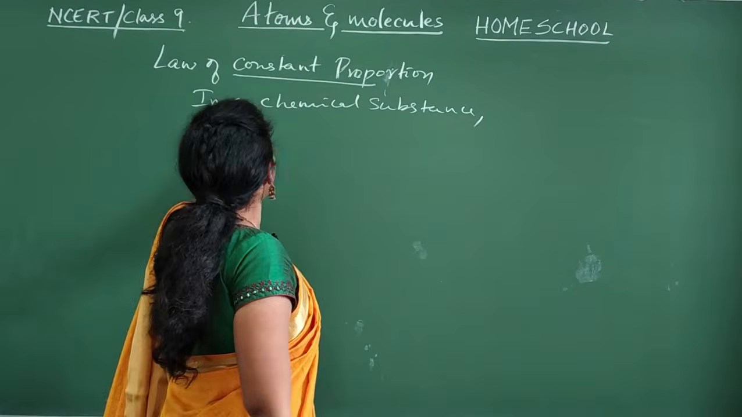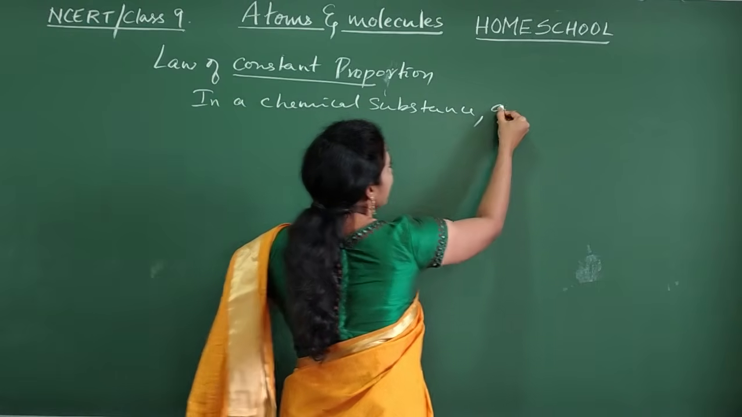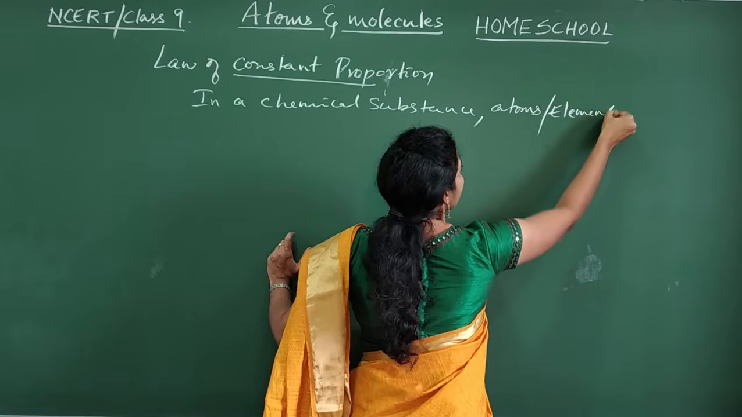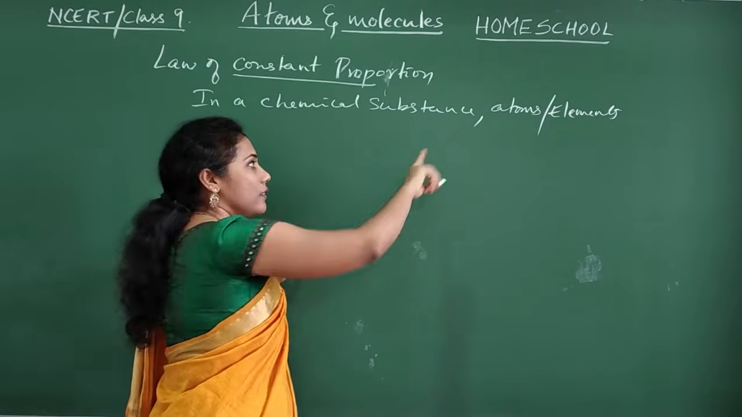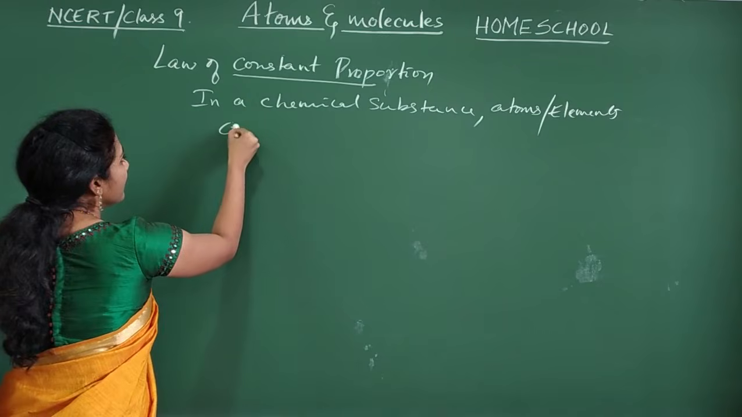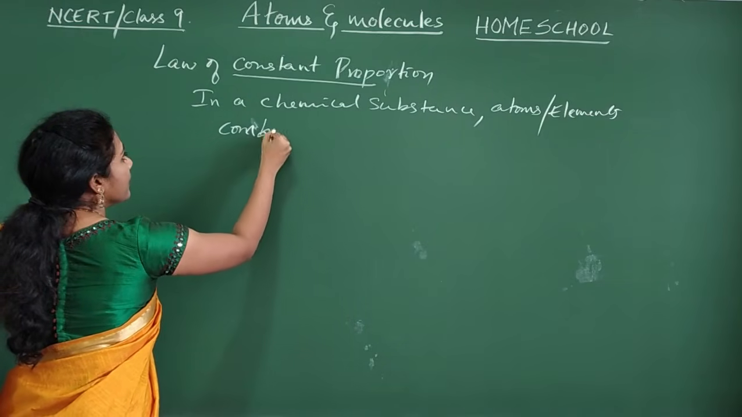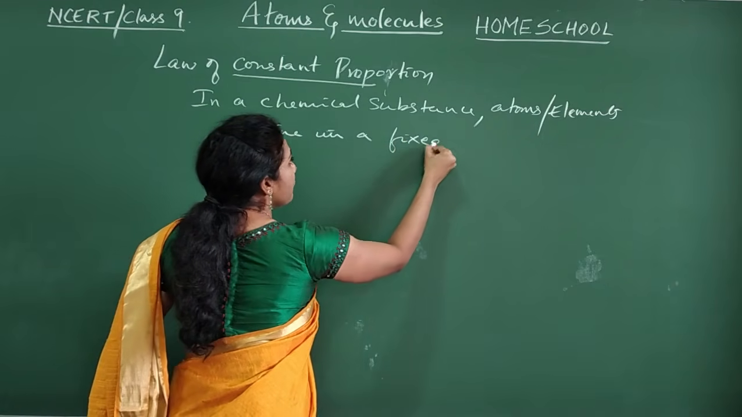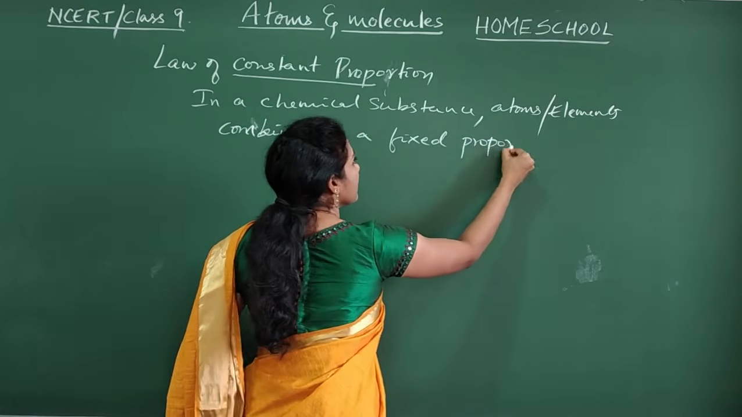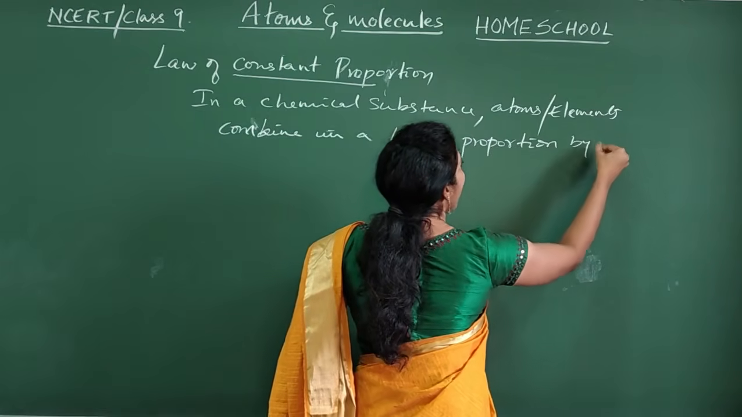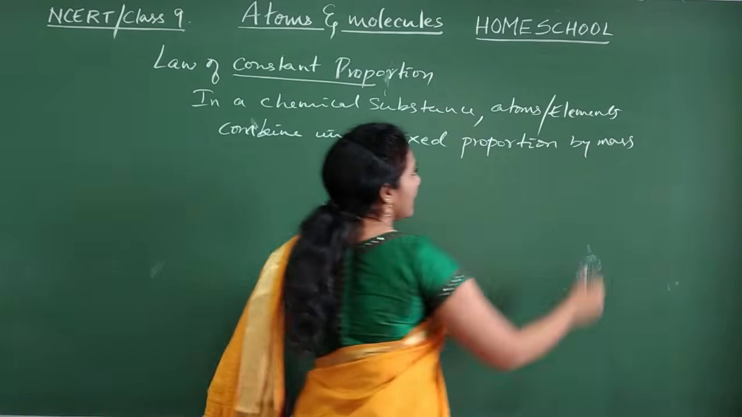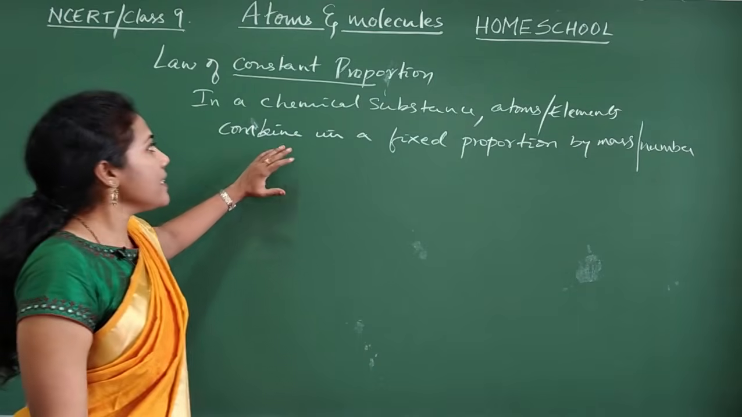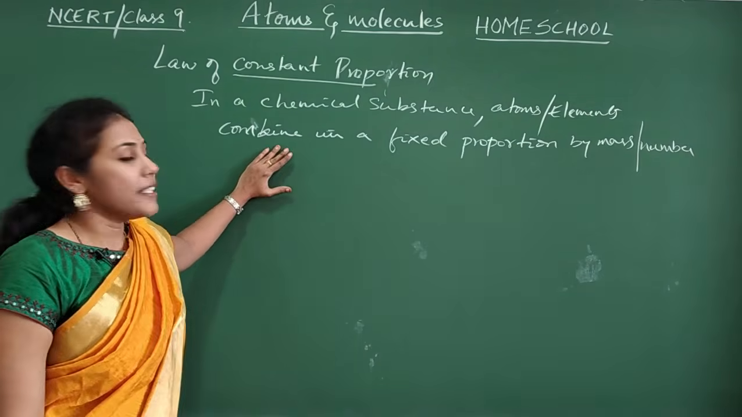Fine. In a chemical substance, atoms or elements, both are the same, no? So I have used both the words here. Atoms or elements combine in a fixed proportion by mass or number, anything. So this is the definition of the law of constant proportion.